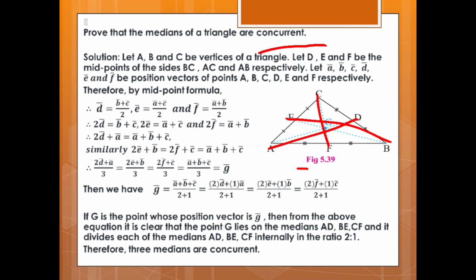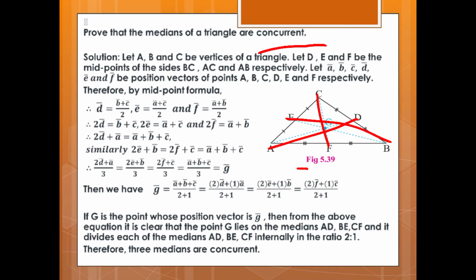Therefore, by the midpoint formula, we get D vector is equal to (B vector plus C vector) upon 2, E vector is equal to (A vector plus C vector) upon 2, and F vector is equal to (A vector plus B vector) upon 2.